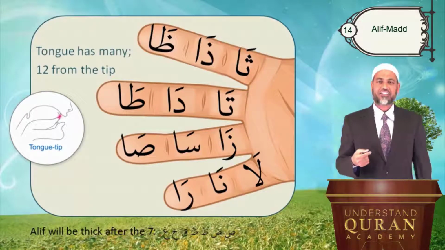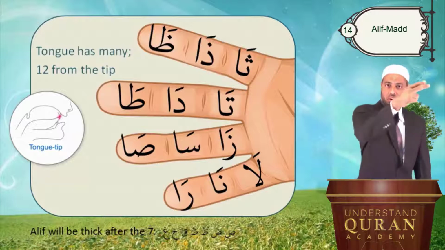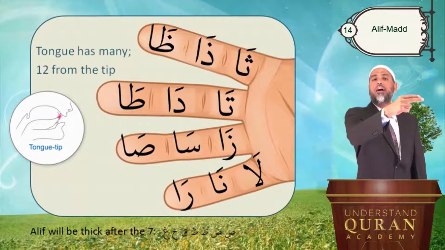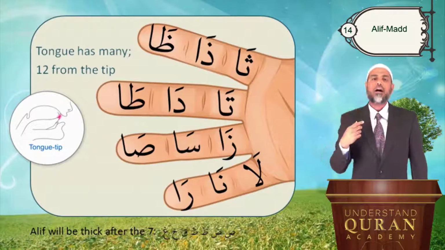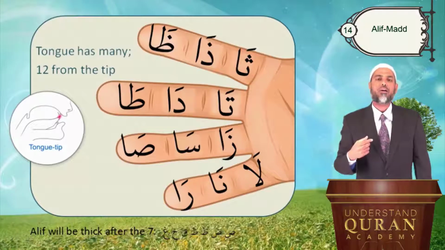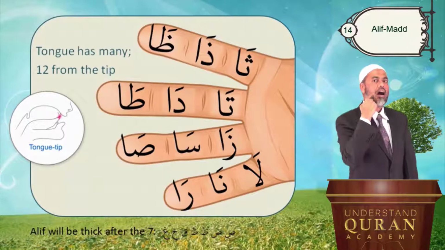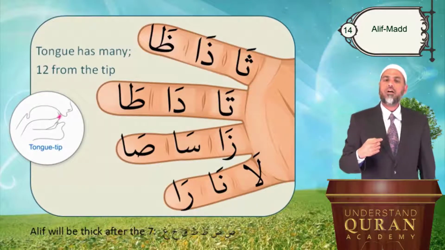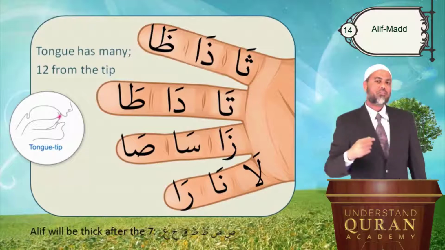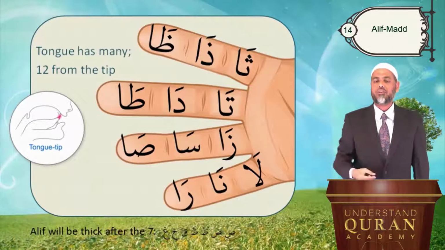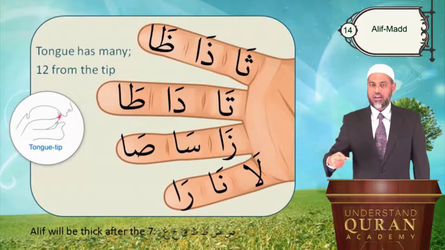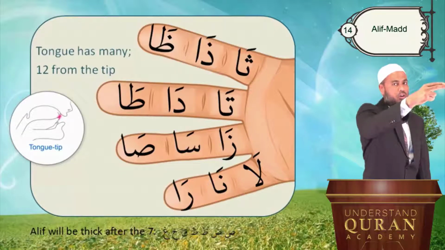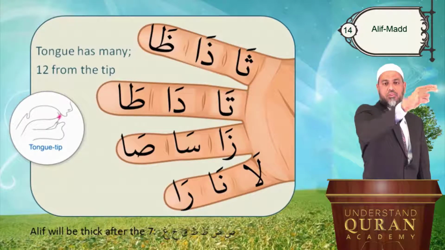So let's do it with action. Tha, dha, tho. You see, tho is thick, so the following Alif also will have a thick sound. Alif sound is from the middle of the mouth, from the cavity. Tha, from the middle of the cavity. But when you say tho, the Alif also will have a thick sound. So again, tha, dha, tho, ta, da, to. To will have thick sound, and A will also have thick sound.